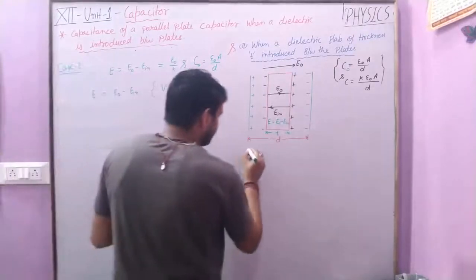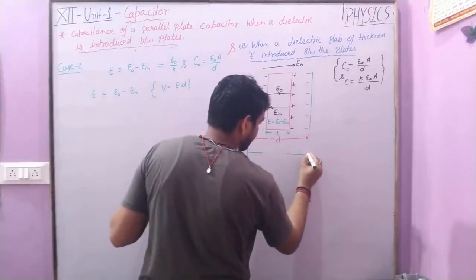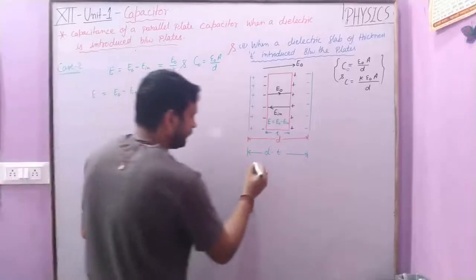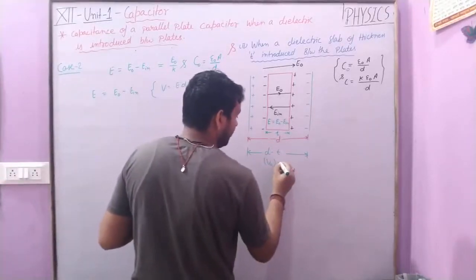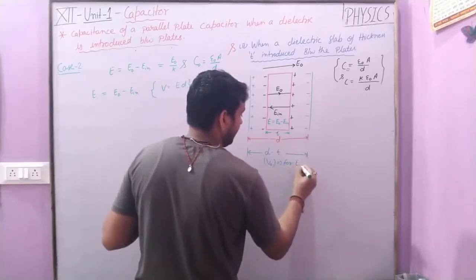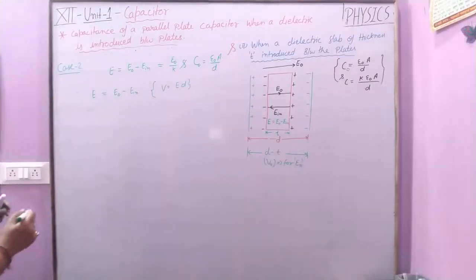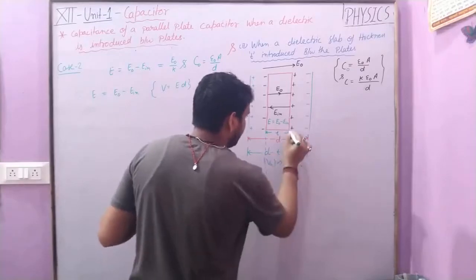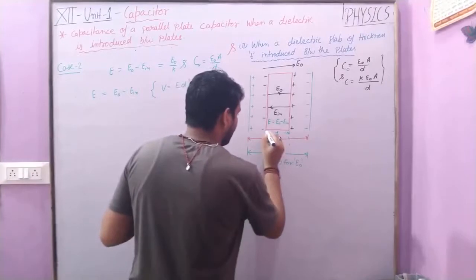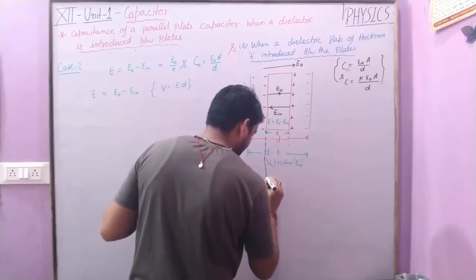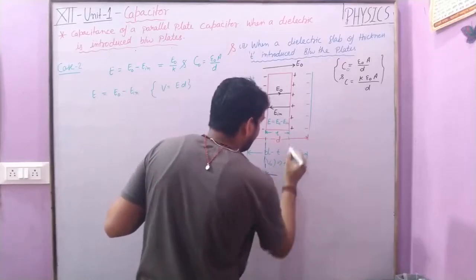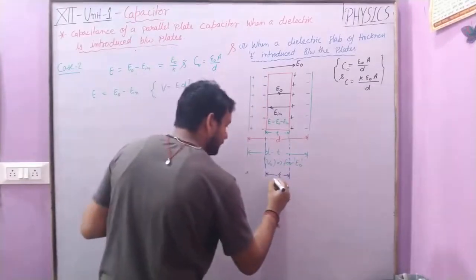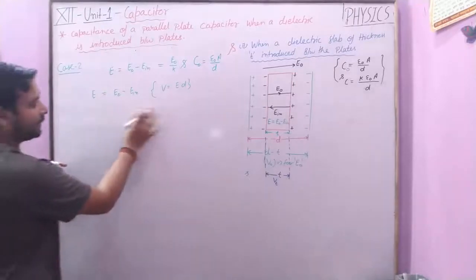So V naught is E naught into d minus t, for E naught applied across the capacitor, and the potential across the dielectric slab is calculated over thickness t, which we call Vt.